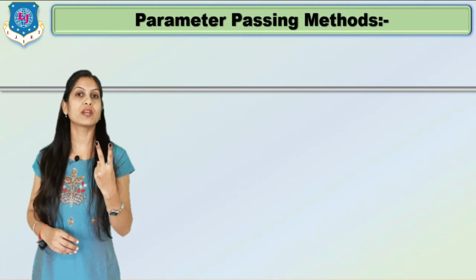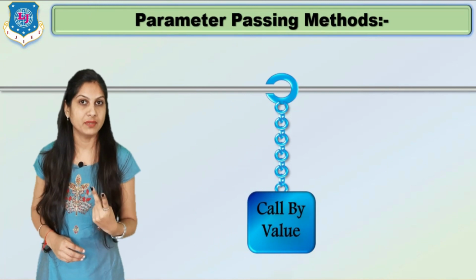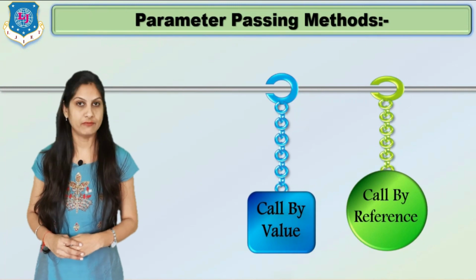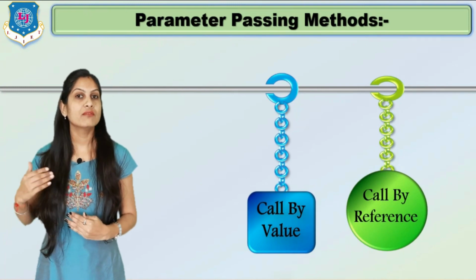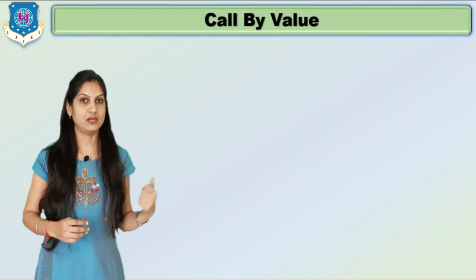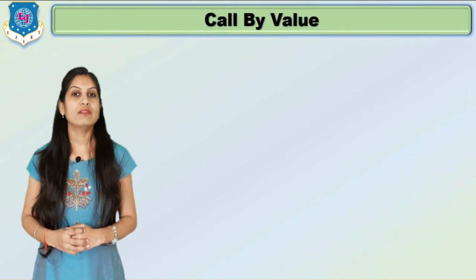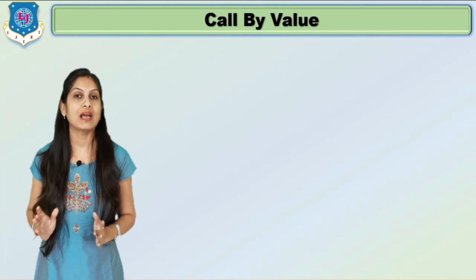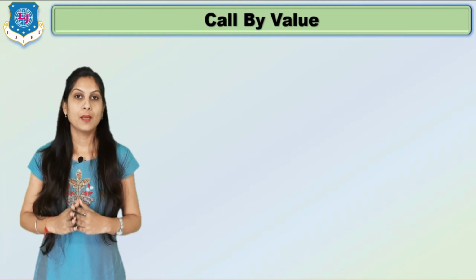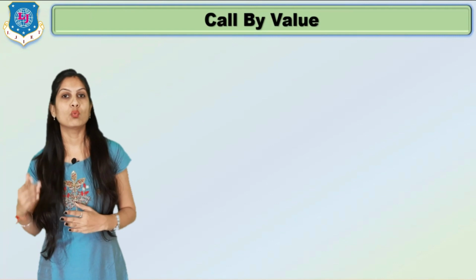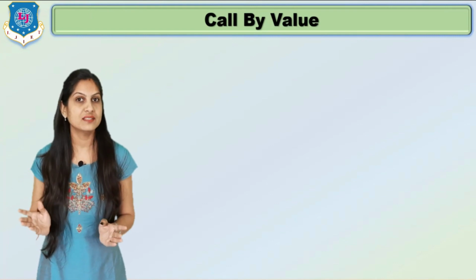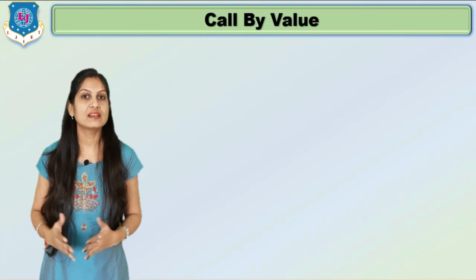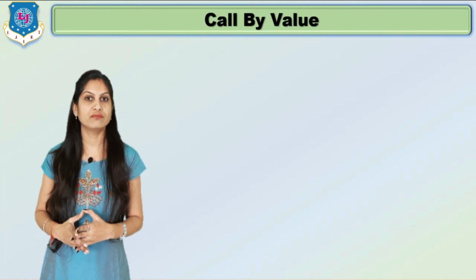And there are two different methods for passing parameters. First is call by value and second is call by reference. Clear? So let's start with the very first, call by value. Here in call by value, we are taking the simple example of swapping the values of two variables. Suppose a equals 10 and b equals 5, then we have to interchange the values so that a equals 5 and b equals 10. How can we write the program using user defined functions?